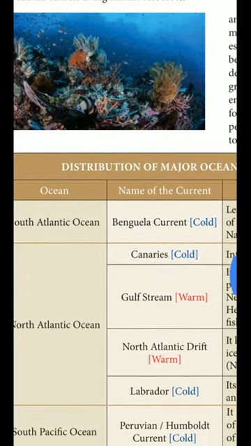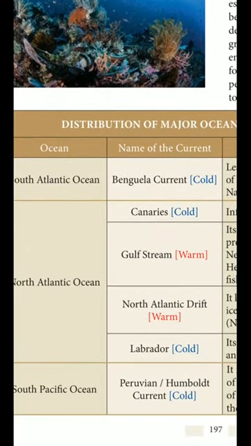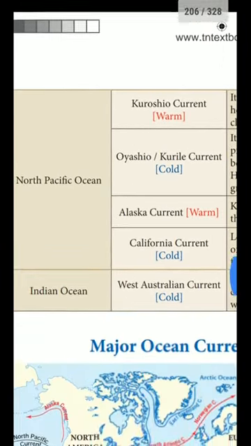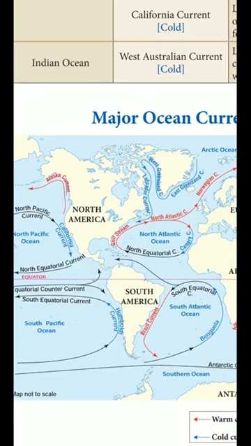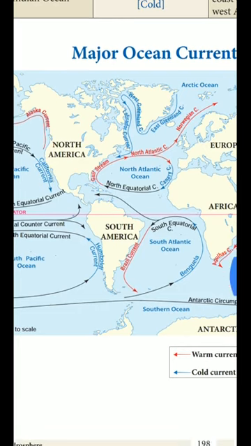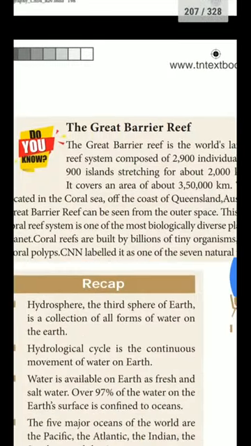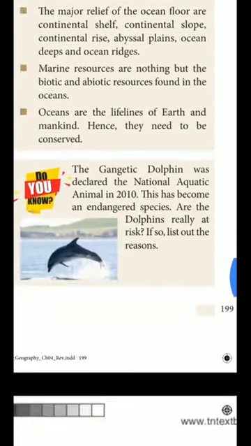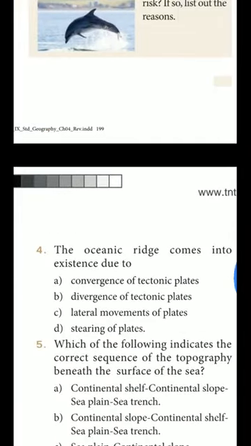Next, in the tabular column also, we can see the cold current and warm current. Next, major oceanic currents. This red color line indicates the warm current and this black color line the cold current. Okay. Next, choose the correct answer.